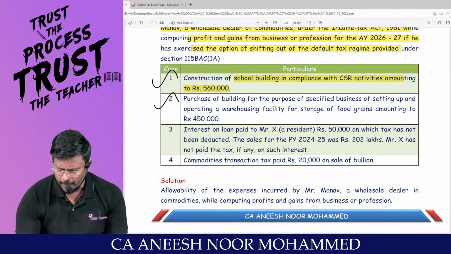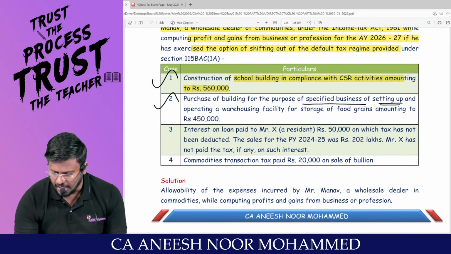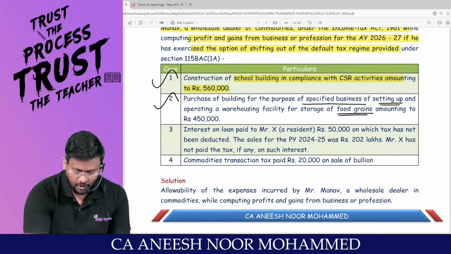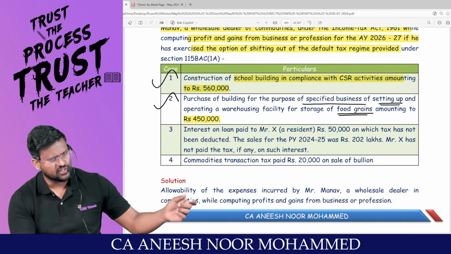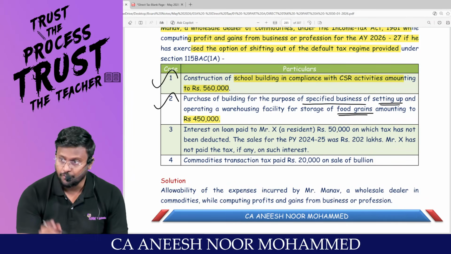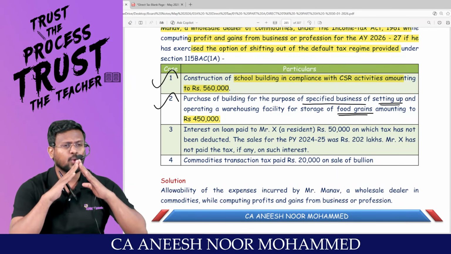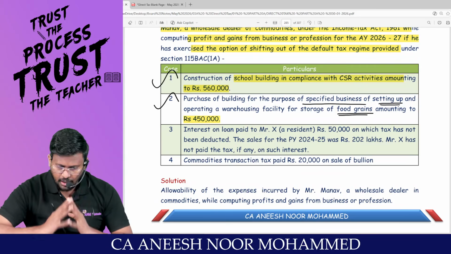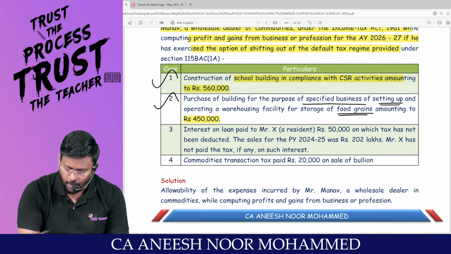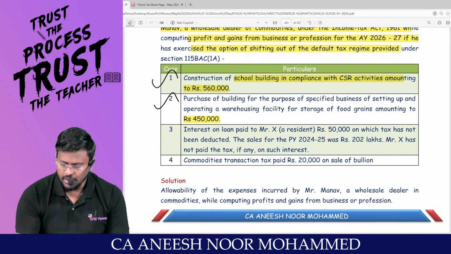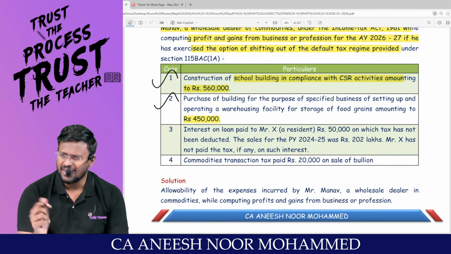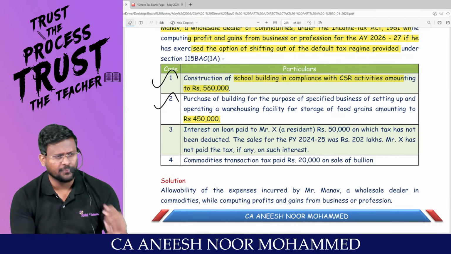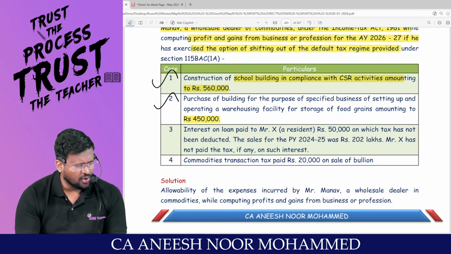Purchase of building for the purpose of specified business of setting up and operating a warehousing facility for storage of food grain amounting to what? 4,50,000. Which section is striking your brain? 35 AD. 14 specified business are there. Whether warehousing facility for food grain is a specified business? Sir, setting up and operating a warehousing facility for storage of food grain. Warehousing facility for what produce? Food grains are agriculture produce, no? Yes, sir. Then what is the problem? Already we have done one question also.